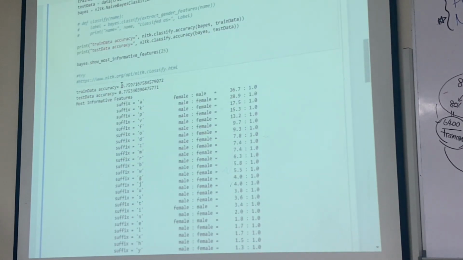Okay, you'll see that the accuracy will show you two parameters. One is the training accuracy, one is the testing accuracy. You'll see that one is 76% and the other one is 77%. It's quite good, it's quite good.